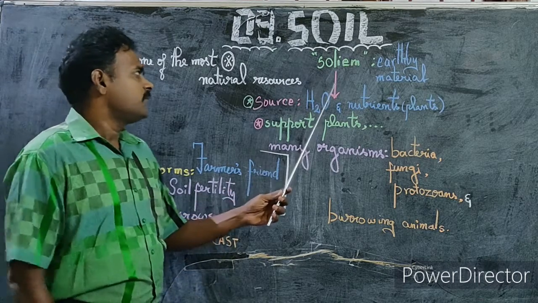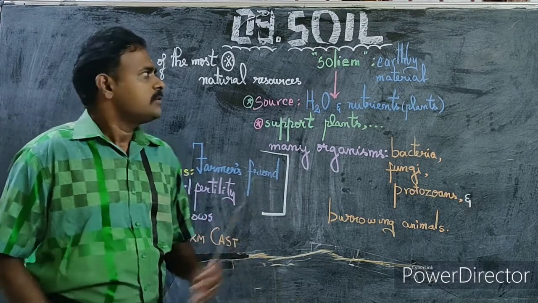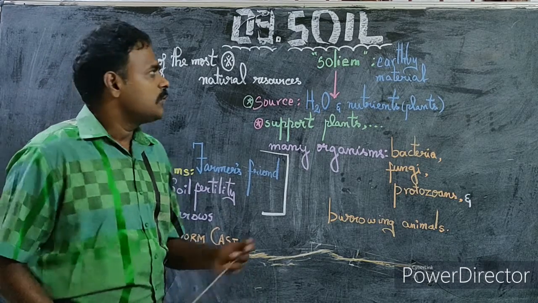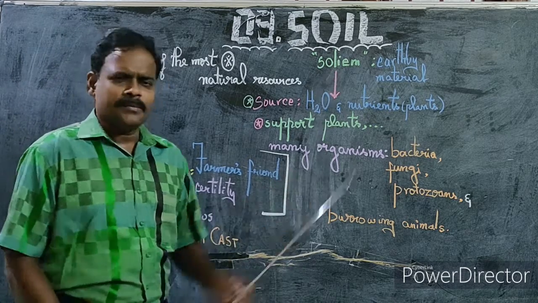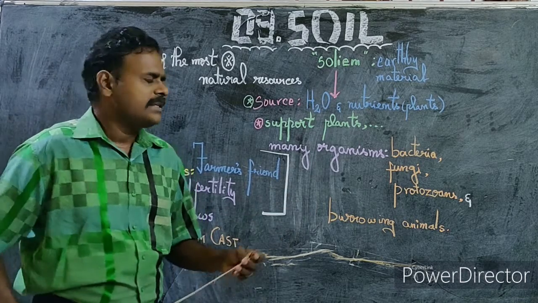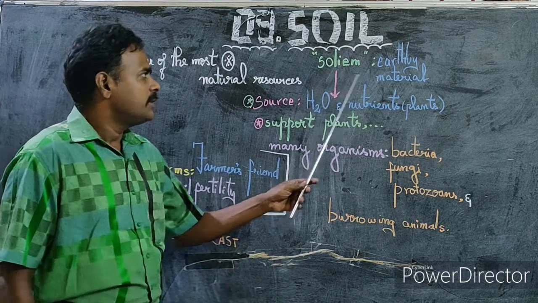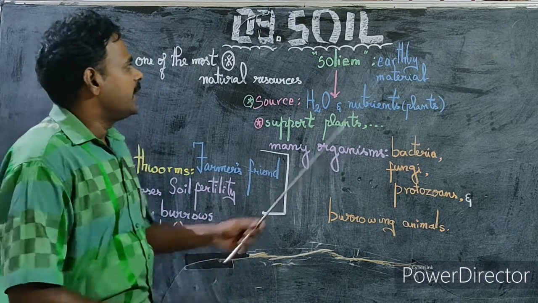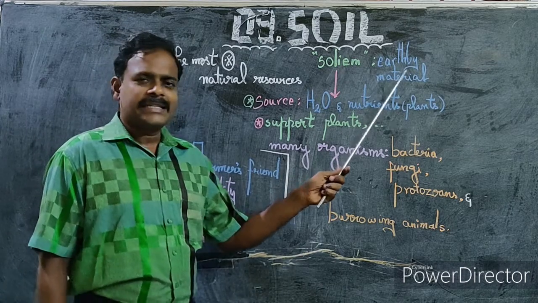The word soil comes from a Latin word solium. The spelling differs: in some books you come across solium, but in our book it is given as soliem. Anyhow, it is a Latin word solium, which means earthly material. Soil is obtained from the Latin word solium, which means earthly material.